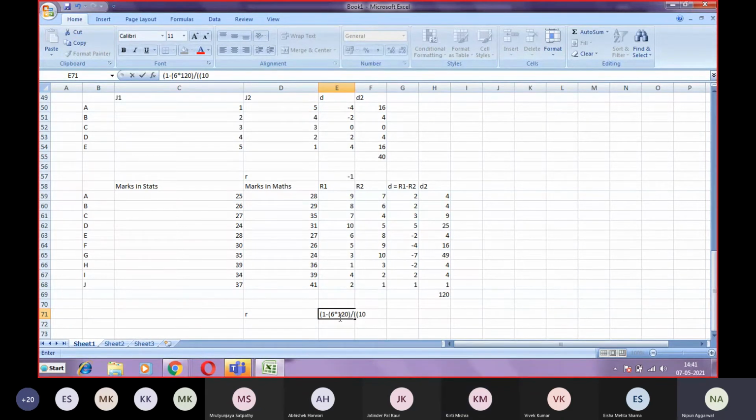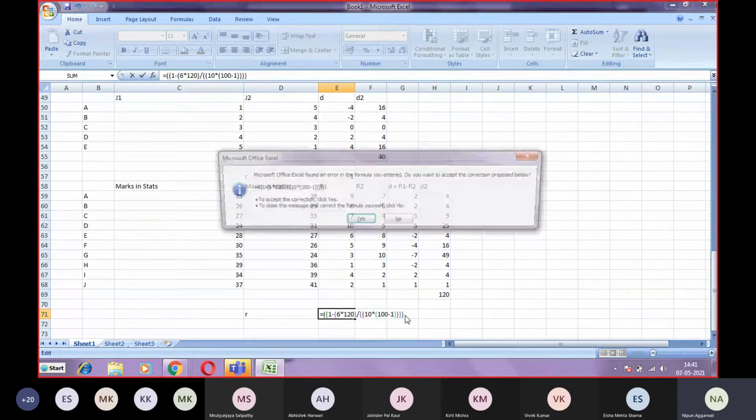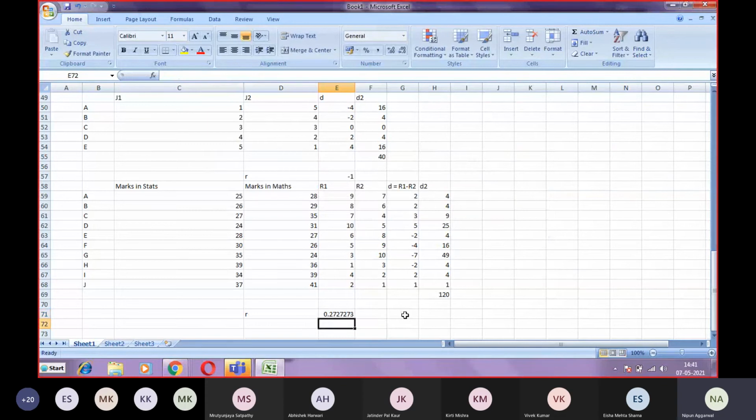So 10 into 10 square is 100, minus 1. So that comes out to be 0.2727. So R value comes out to be 0.2727, which says there is a positive correlation between the marks in stats and maths, but a weak correlation.